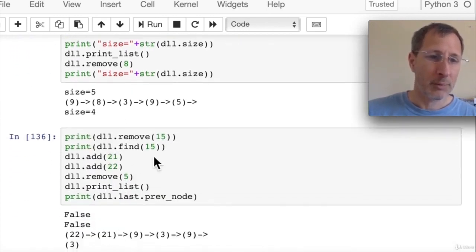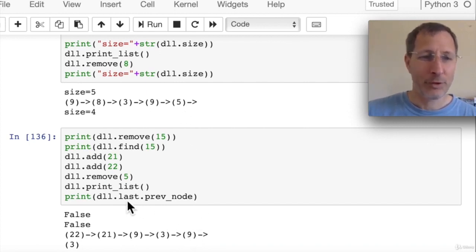And then if we try to remove items that are not in the list, DLL.remove 15, that doesn't work. If we try to find an item that's not in the list, we also get false back. And if we add some numbers, 21 and 22, and then we remove a 5, and then we print the list again, we can see that 21 and 22 were added to the front of the list, and the 5 was removed. That was a tail node, the last node in the list, and we successfully removed that.